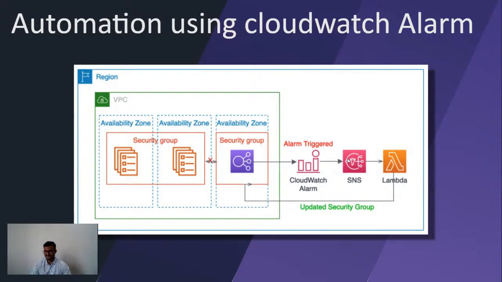It will send a message to SNS, as well as trigger Lambda, which will update the security group back to the default settings. So in this way we are getting alarmed and notified, as well as mitigating the risk that happened in my account. So using alarms, we can also do various kinds of automation.